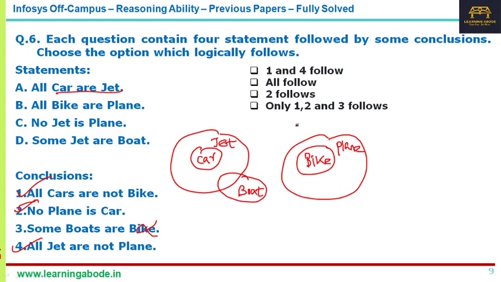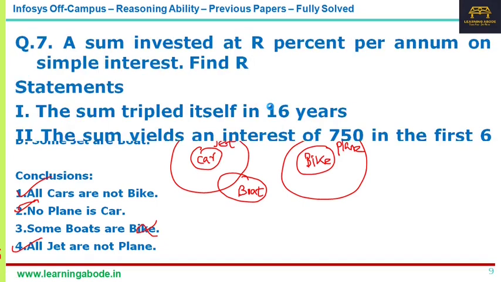So let us try to mark the answer. All follow is not correct. 3 does not follow, so this is also wrong. What is correct is that 1, 2 and 4 follow. So this is the correct answer. You have to be very careful: when you are asked for a text box, you have to enter the value. When you are given a radio button, you have to choose one value. When you are given a checkbox like this, you can choose multiple options. So these things you have to watch out for.